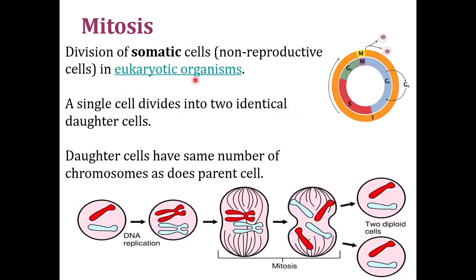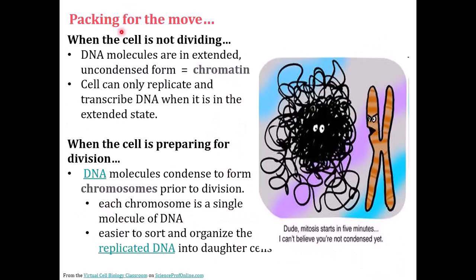Here in mitosis, a single cell divides to form two daughter cells, and the daughter cells are identical to the parent cell, completely identical, unless there is a mutation or something that creates a problem. But ideally daughter cells are identical to parent cells, same number of chromosomes, everything.